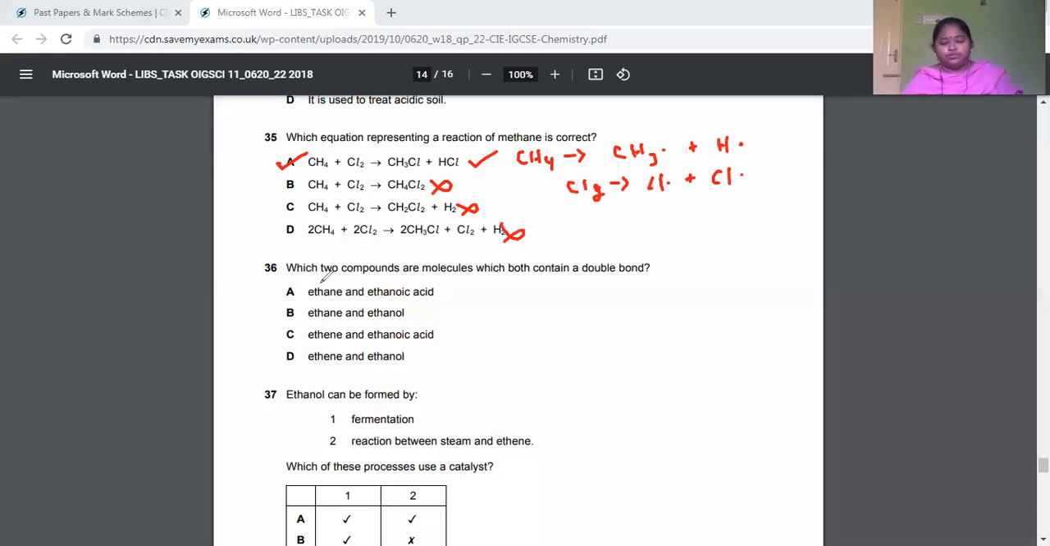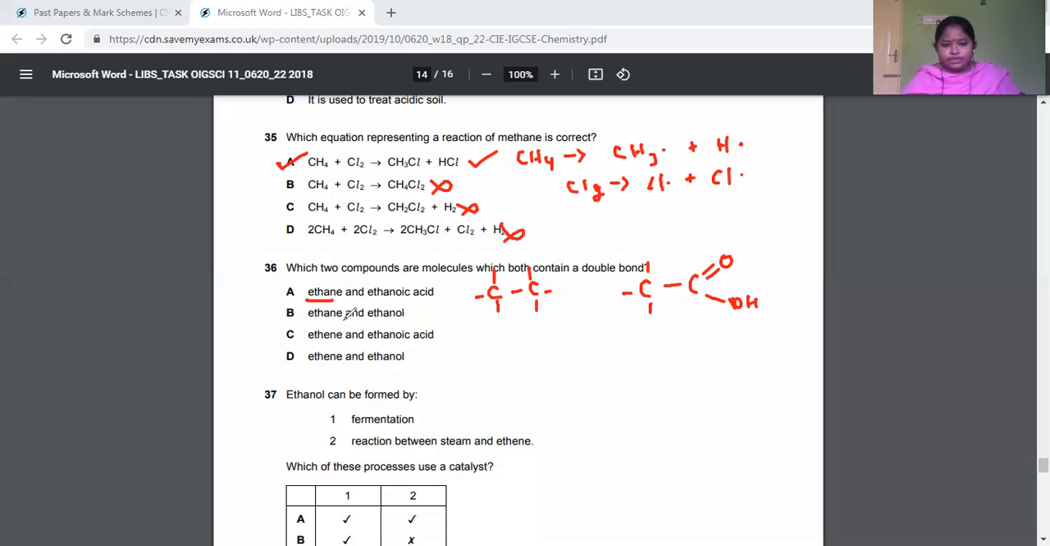Now move on to the second, the 36th question. Which two compounds are molecules which both contain a double bond? See, think of ethane. Ethane is C2H4, which is like this. So there is no double bond in this, right? When you see ethanoic acid, two carbon atoms, double bond O, single bond OH, and 3 hydrogen atoms, right? So that means there is a double bond. Ethanoic acid has a double bond, but ethane doesn't.